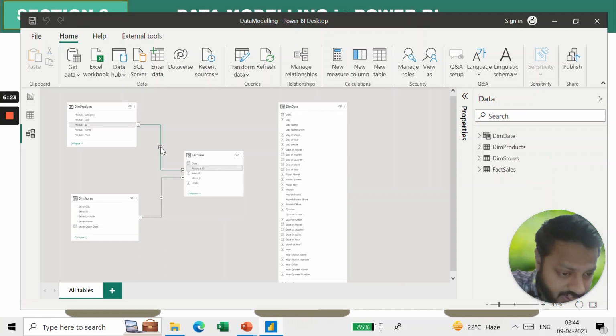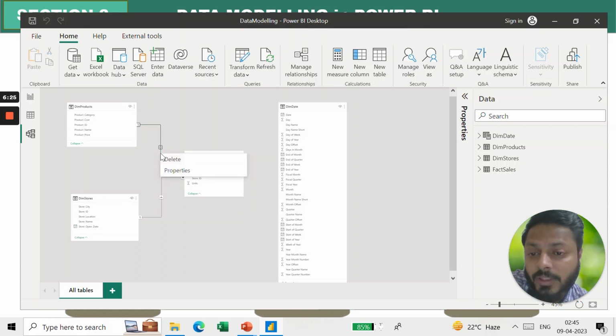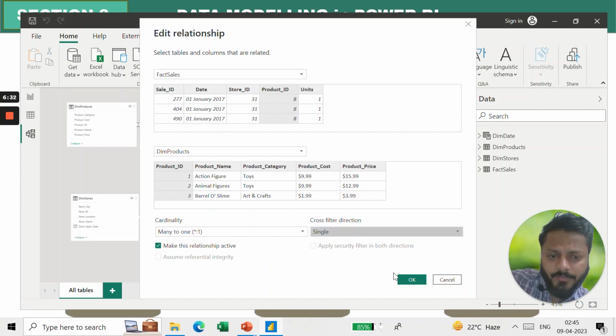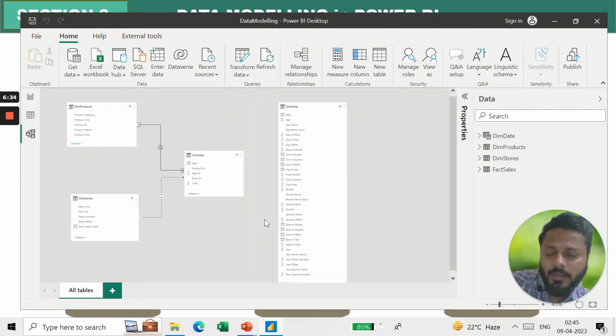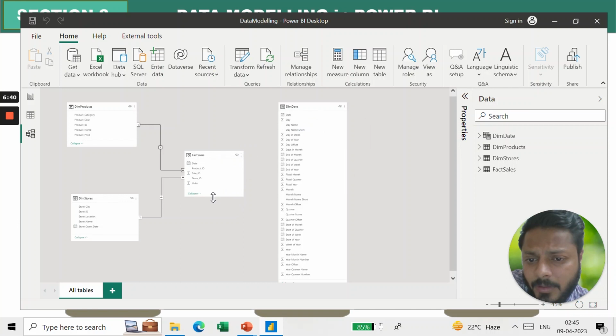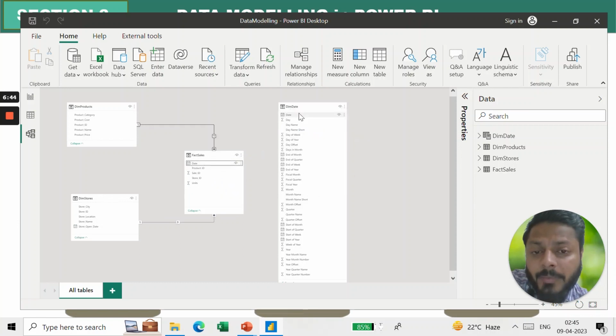But this is not suggested in general. If you need this kind of cross filter direction, you can do it, but generally it is single, right? So I will change it back to single. Similarly, you can map fact sales with dim date. So here this date should be mapped with the date of dim date, right? So this is how you will create it.